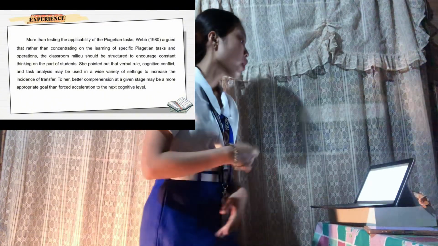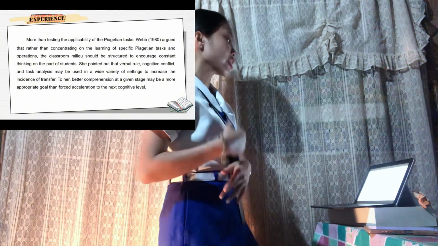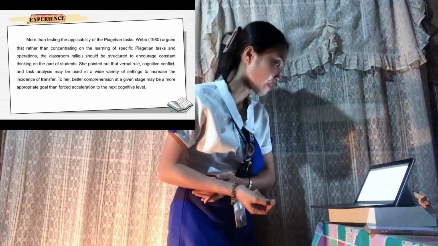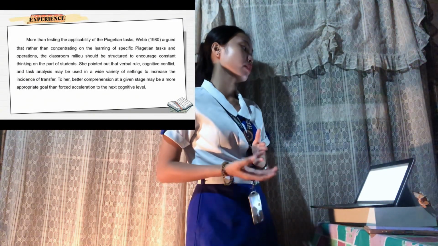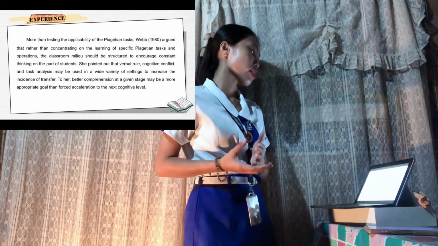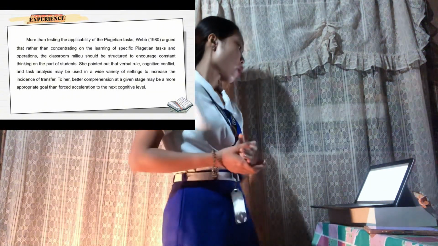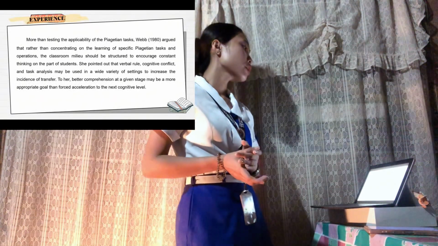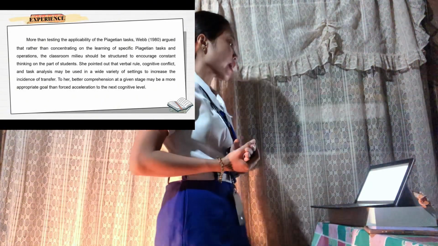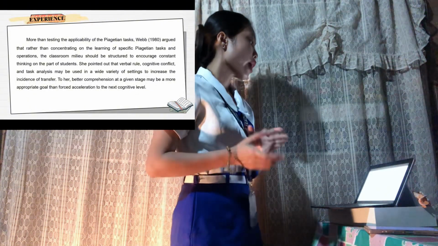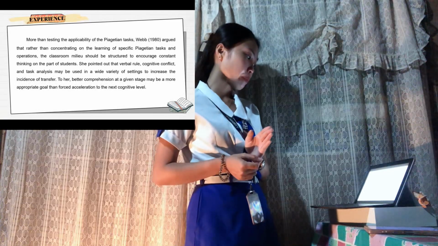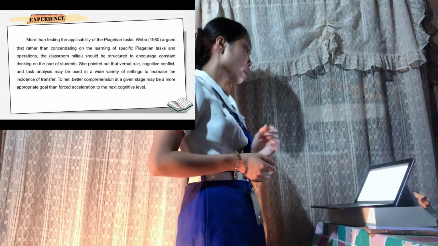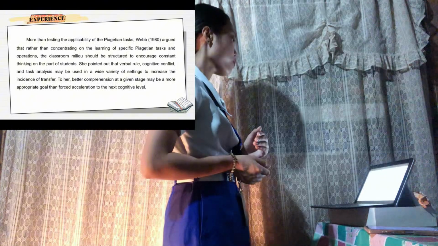More than testing the applicability of the Piagetian test, Webb, 1980, argued that rather than concentrating on the learning of specific Piagetian tasks and operations, the classroom really should be structured to encourage constant thinking on the part of students. So, she pointed out that the verbal rule, cognitive conflict, and task analysis may be used in a wide variety of settings to increase the incidence of transfer. So, to her, better comprehension at a given stage may be a more appropriate goal than forced acceleration to the next cognitive level.